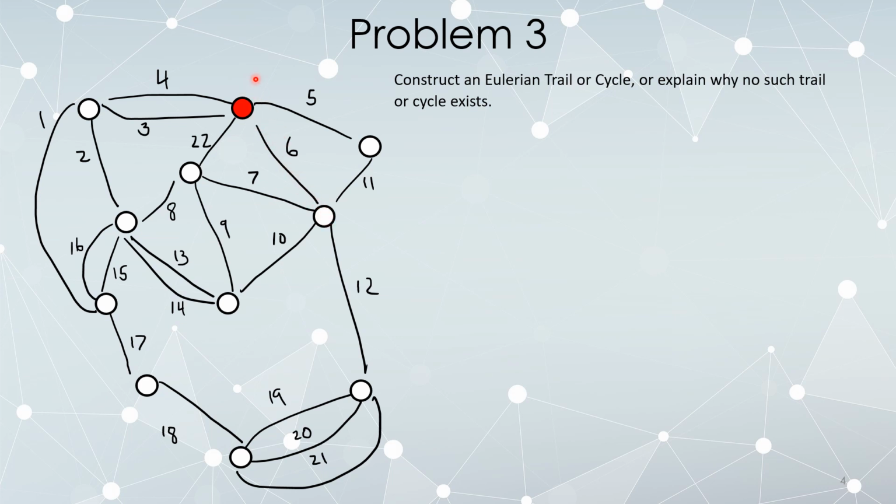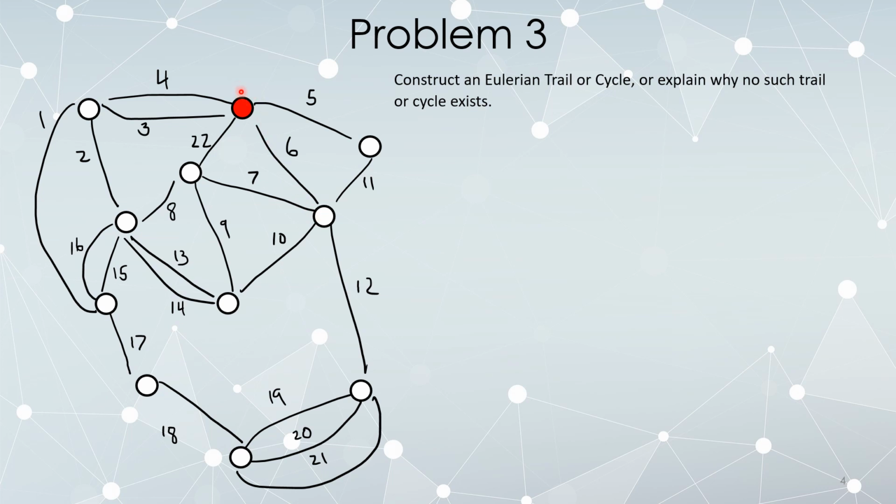I can start here and then eventually end here, as long as I don't find any other vertices of odd degree. Degree 4, degree 4, degree 6, degree 4, degree 2, degree 4, degree 4. So every other vertex has even degree. So these are the only 2 vertices of odd degree. It is possible to construct an Eulerian trail that starts here and therefore must end here. And this was indicated as where we're supposed to start.